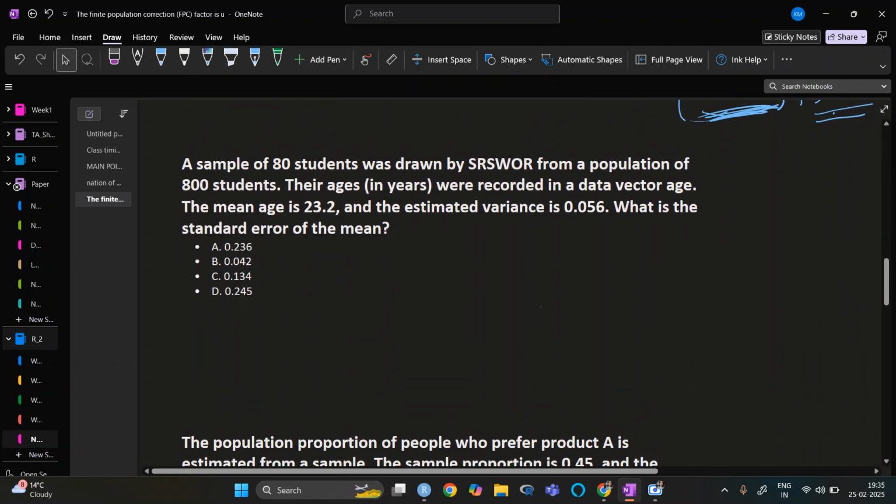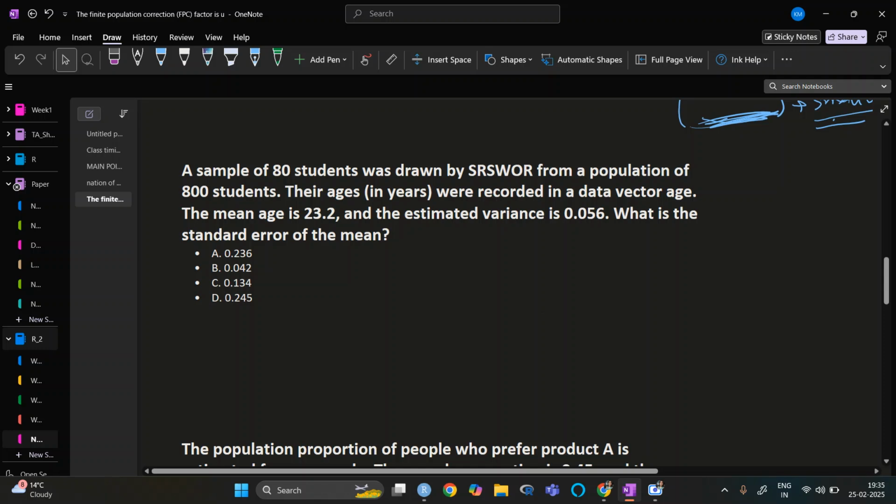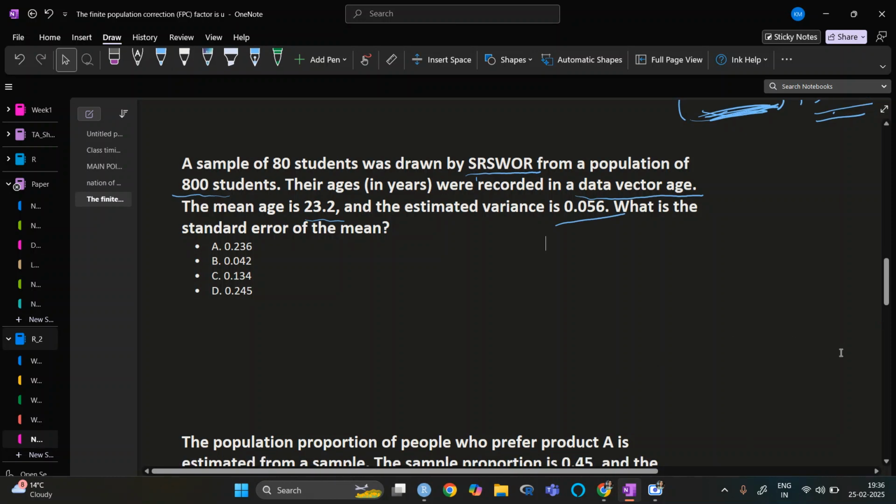The next question is that a sample of 80 students was drawn by SRSWOR from a population of 800 students. Their ages were recorded in a data vector age. The mean is 23.5 and the estimated variance is 0.056. So what is the standard error of the mean?